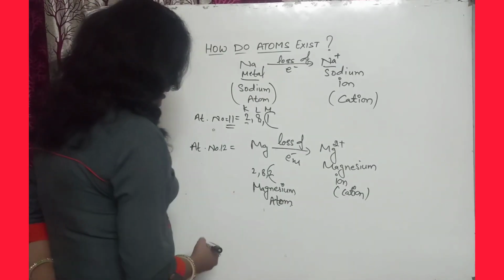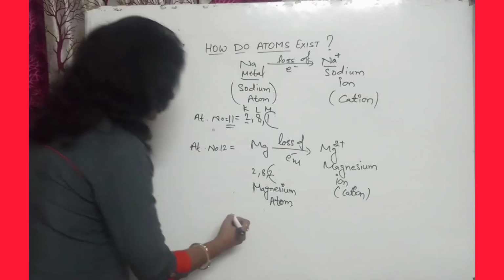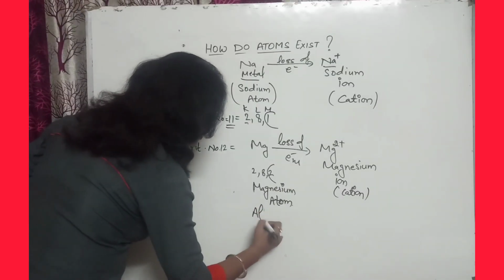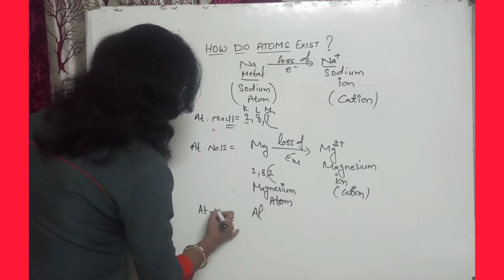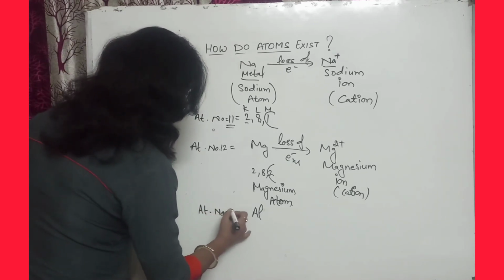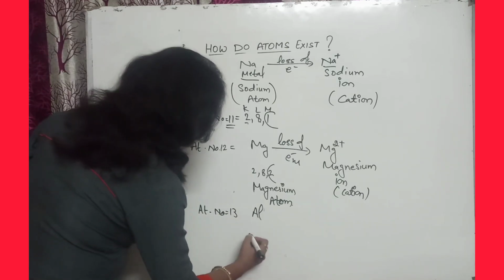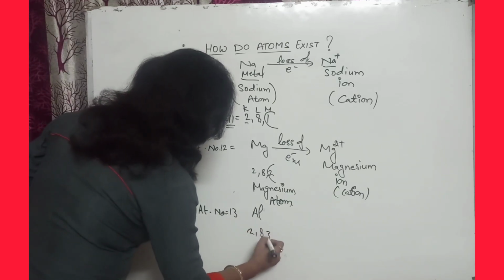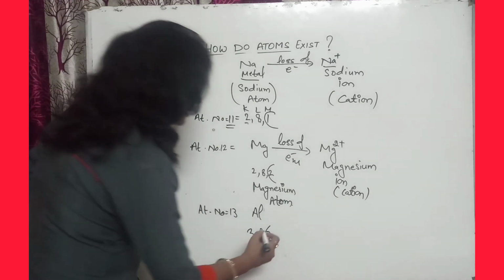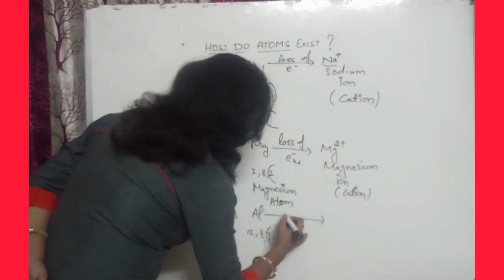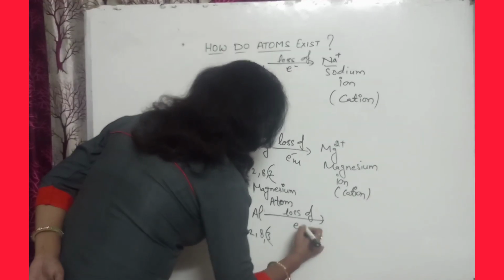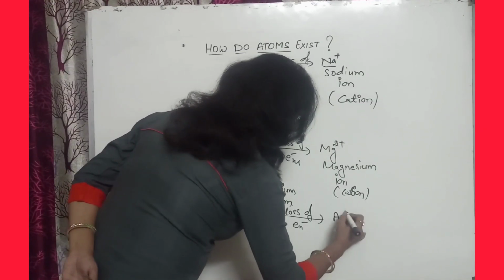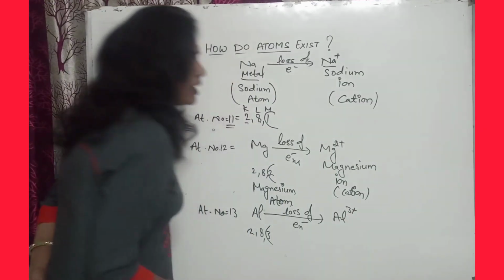Like that, we can take the example of aluminium. The atomic number of aluminium is 13, so the electronic configuration is 2, 8, 3. It can lose 3 electrons, and then Al3+ ions are formed.